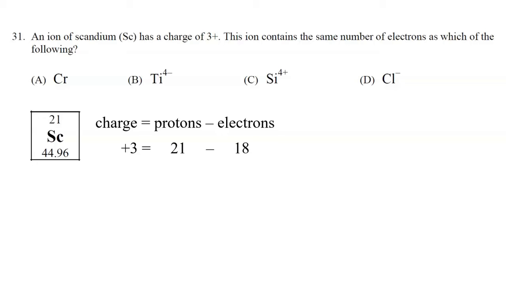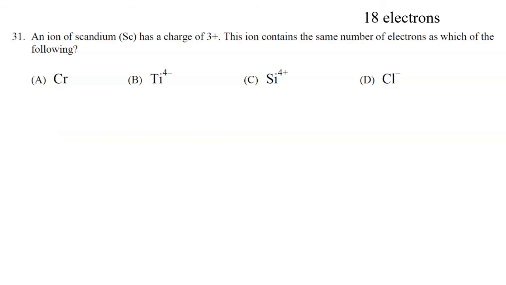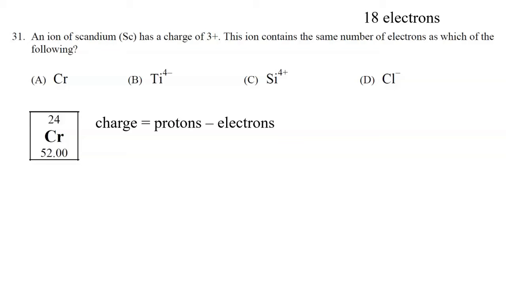So it has 21 protons and 18 electrons. Now let's consider each of these 4 choices and see which one has 18 electrons. Starting with choice A, chromium has 24 protons, and there is no charge on this particular atom, so it must have 24 protons and 24 electrons. So the correct answer is not A.